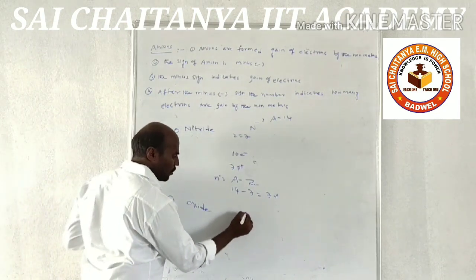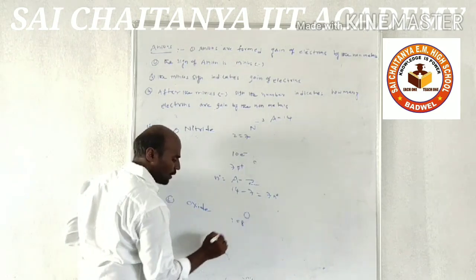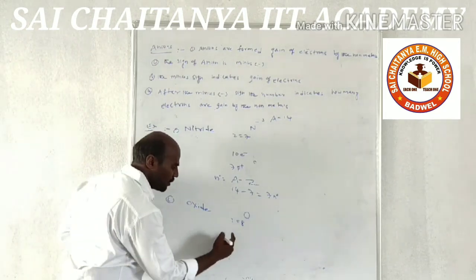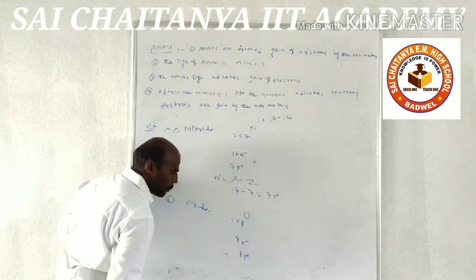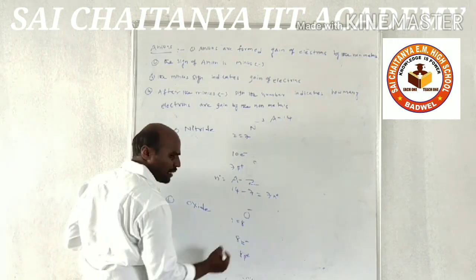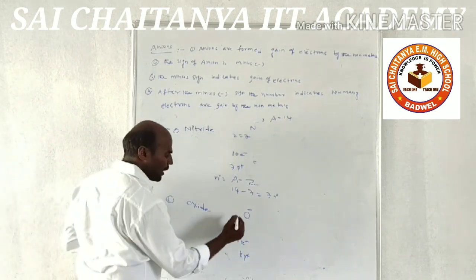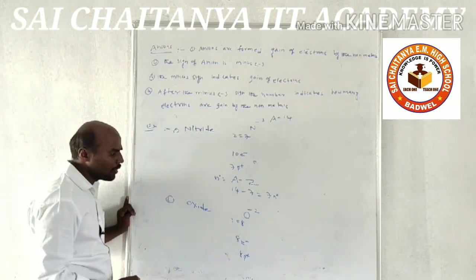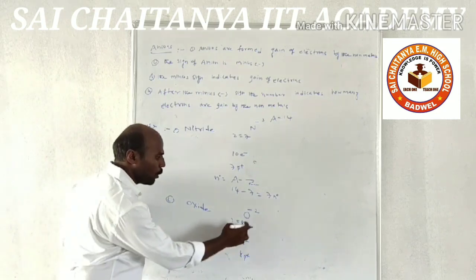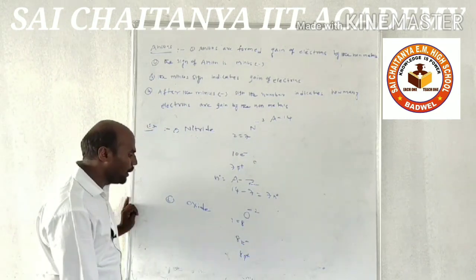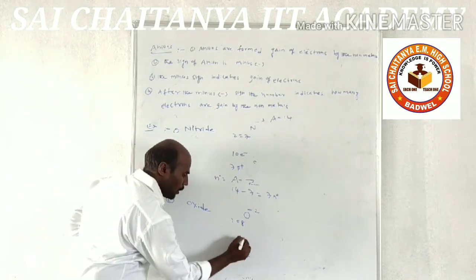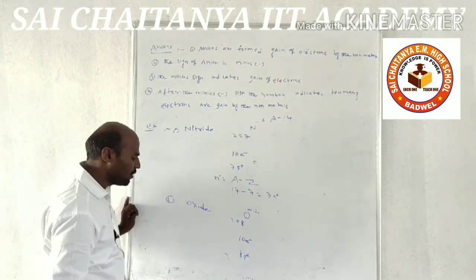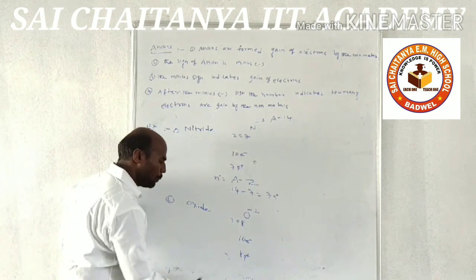The symbol is O, atomic number Z is equal to 8. In neutral atom, how many electrons will be present in the oxygen? 8 electrons and 8 protons will be present. But here minus sign indicates gain of electrons. After the minus sign, the number indicates how many electrons are gained by the non-metals. Here how many electrons will be gained? 2 electrons will be gained, and 8 electrons. Total how many electrons will be there? 10 electrons. The number of electrons in the oxide ion is 10 electrons and protons is 8 protons.